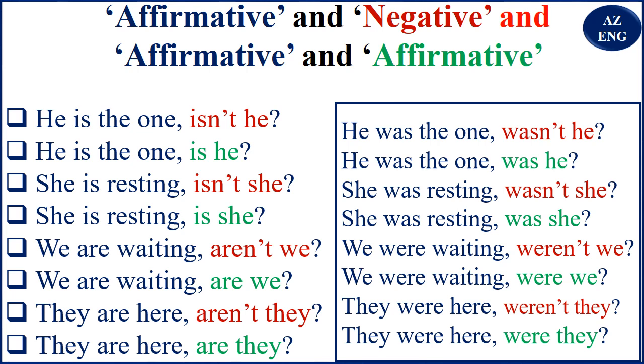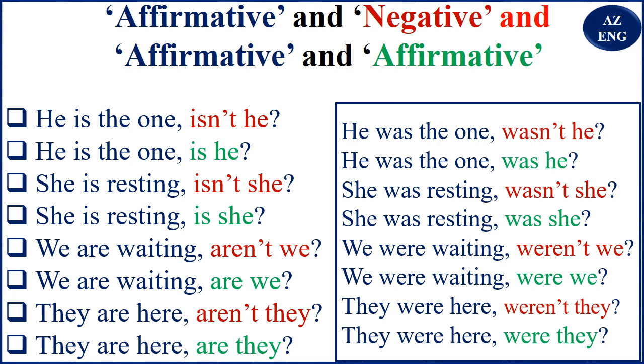It's only the meaning that you should know, because you are used to the sounds now, I believe. He is the one, isn't he? She is resting, isn't she? We are waiting, aren't we? They are here, aren't they? He was the one, wasn't he? She was resting, wasn't she? We were waiting, weren't we? They were here, weren't they?